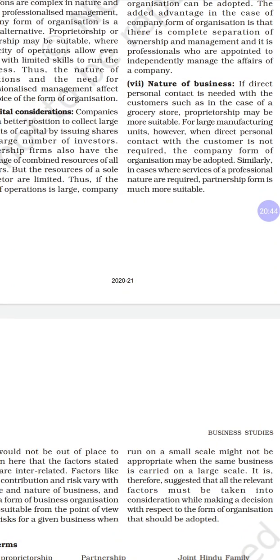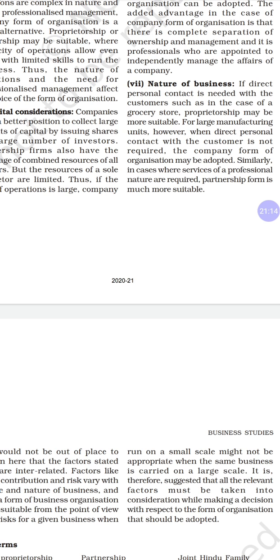Where direct personal contact is needed with the customers, such as in the case of a grocery store, proprietorship may be more suitable. So nature of business means where we need to have direct contact with the customers. Sole proprietorship is also useful for larger manufacturing units, however, when direct personal contact with the customer is not required.